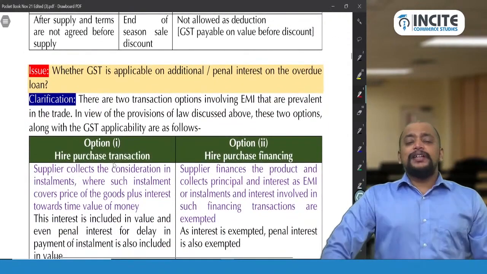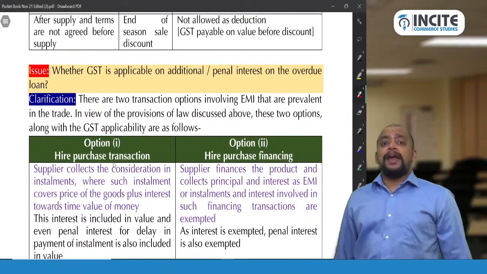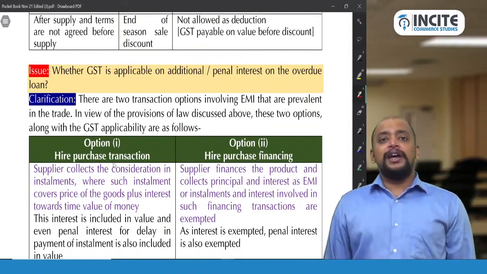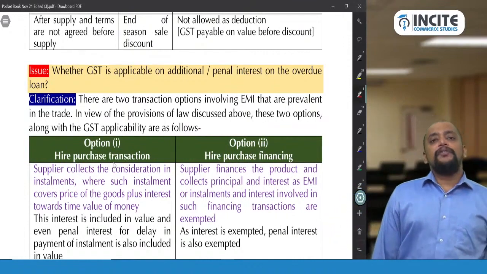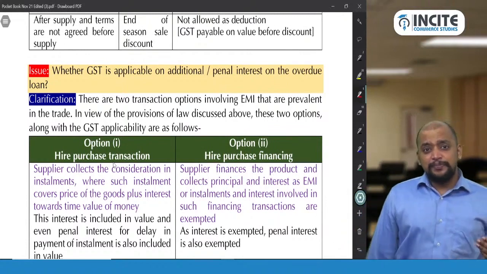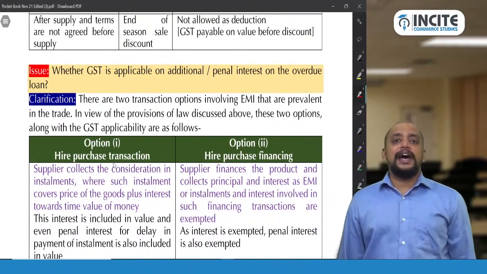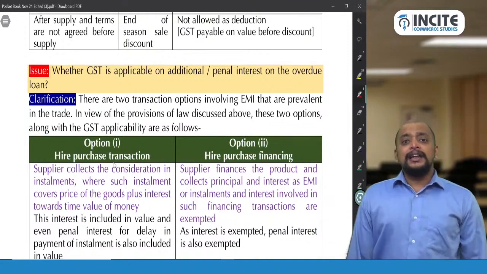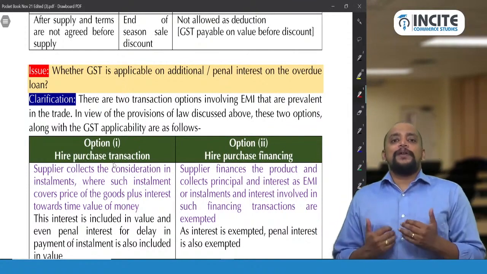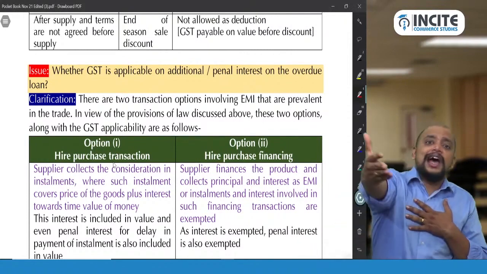Then whether GST is payable on the penal interest that is involved in non-payment of an installment. Now we need to check what type of transaction it is. Is it a hire purchase transaction or is it hire purchase financing? In a hire purchase transaction, there are two parties. Who are those two parties? Hire vendor and the hire purchaser.